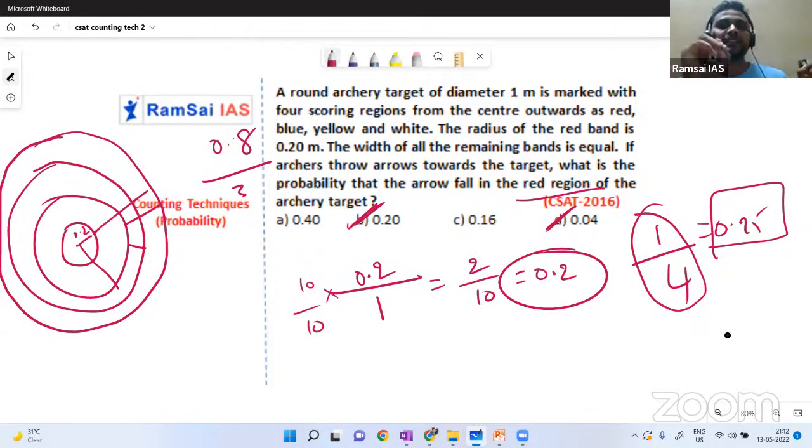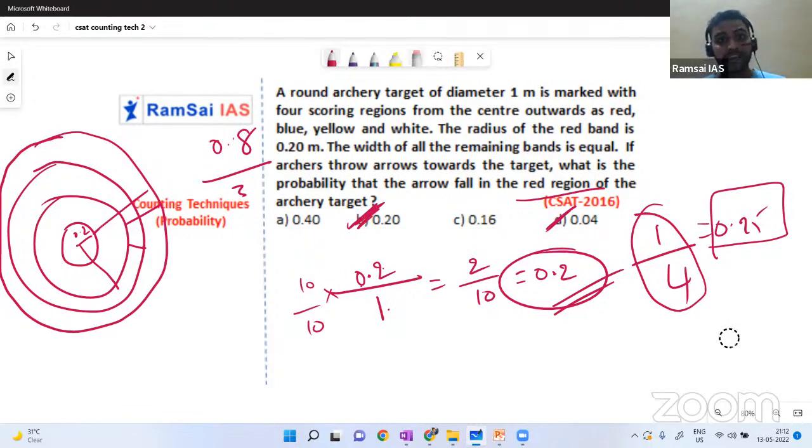So you need not put the nearer values or do any manipulations here. Direct value: total out of 1 meter, 0.2 meters is red. So the probability of getting red is 0.2 by 1. So 0.2 will be the answer. Yeah, direct value. Why am I taking 2 by 10? Waste. 0.2 by 1 is 0.2. Directly you can write option B.